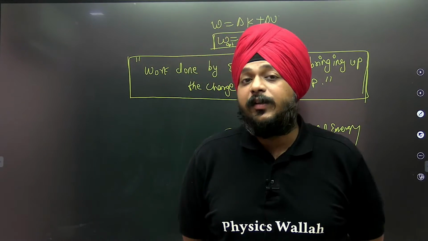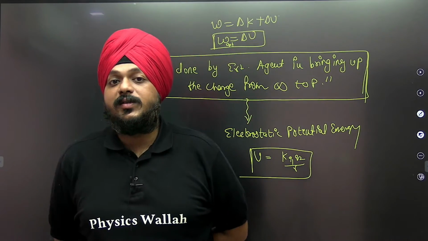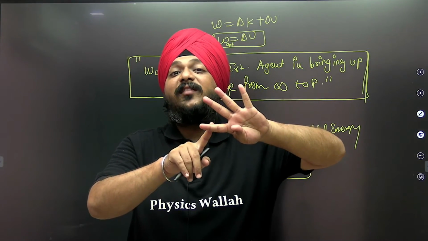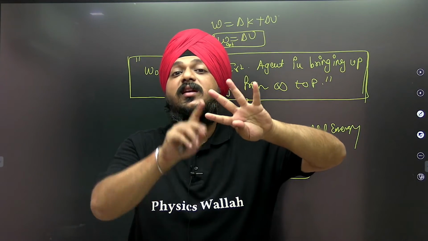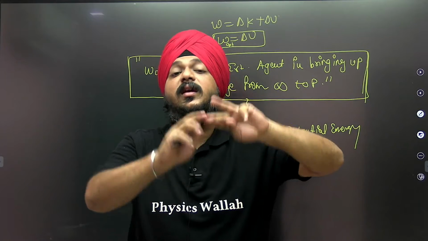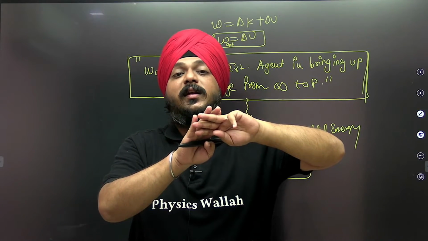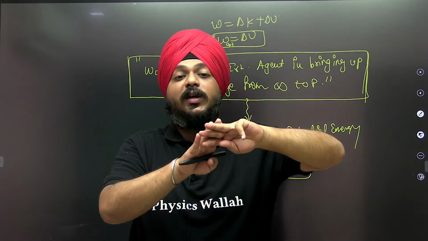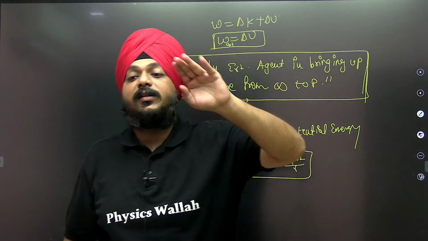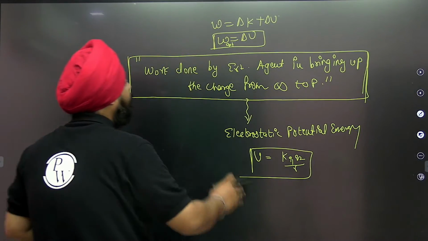Whenever these kinds of forces do work, it is always stored in the form of potential energy. Against mg we have gravitational potential energy. Against the restoring force kx we have elastic potential energy. Similarly, in electrostatics, against the electrostatic force we have electrostatic potential energy. So whenever this work is done, it is stored in the form of potential energy.